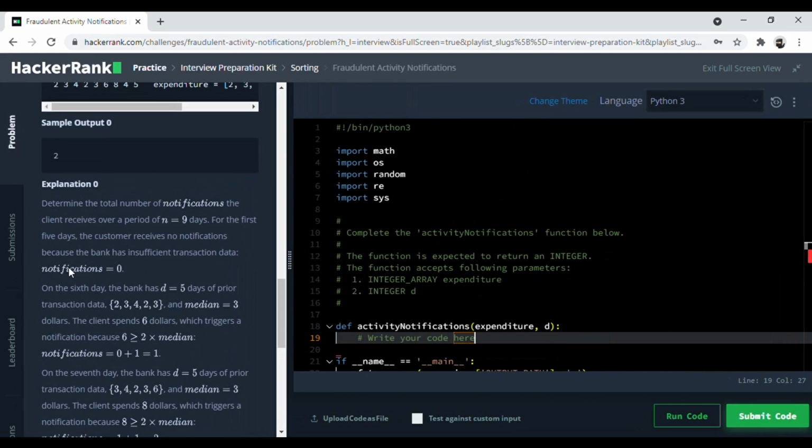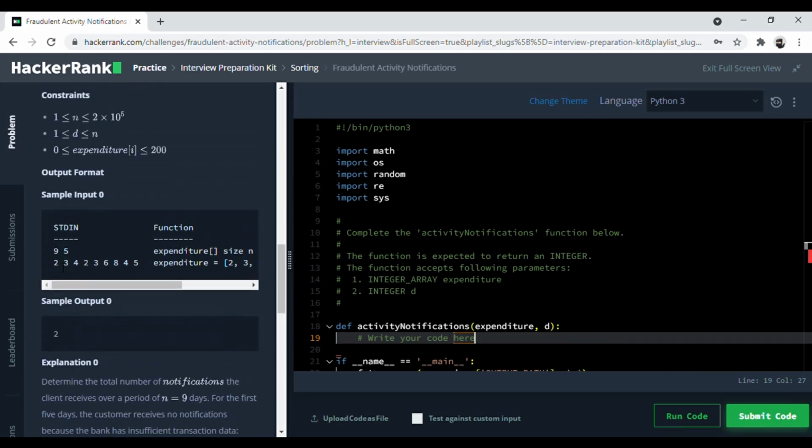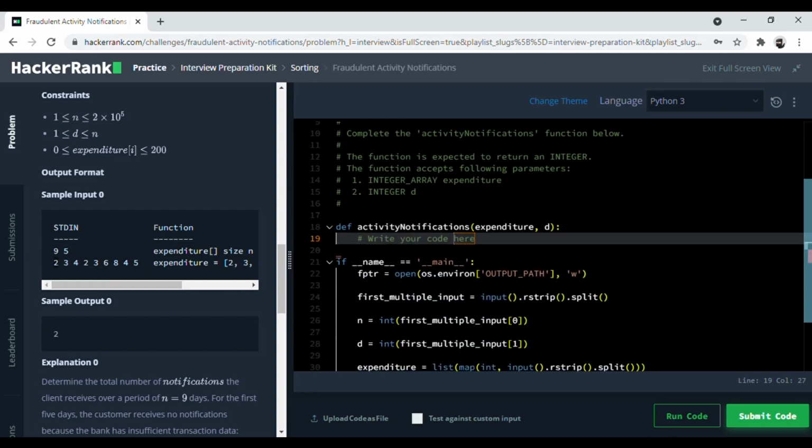So the logic that we're going to go ahead with is that, for this particular example, the trailing days is 5, so it is from 2 to 3, like this is the trailing days, and we need to find the median of this and compare it with the next value. Then we find the median of the next trailing window, which is one ahead, where we remove the first one and find the median and compare it with the next value, which is 8. Then we do that for the next one and the next one. So to get started with the code,